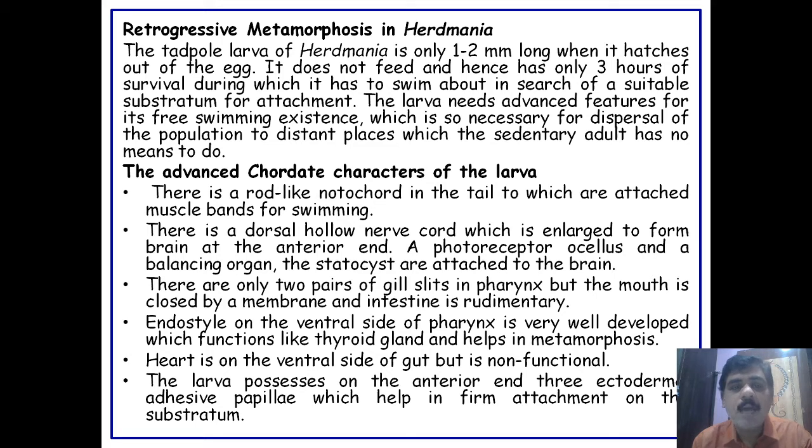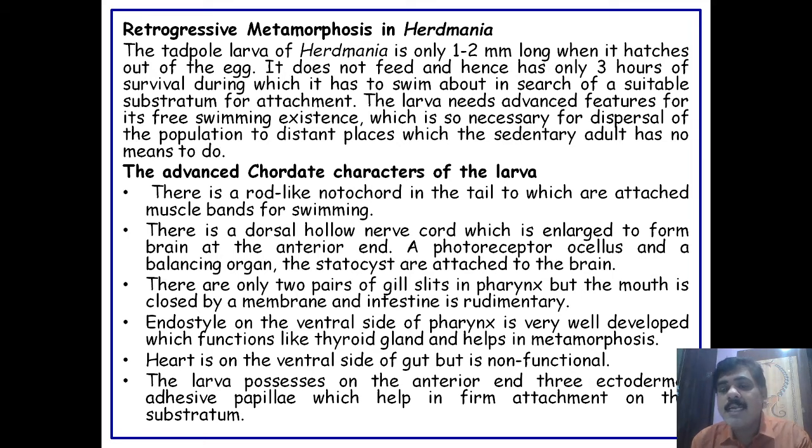The tadpole larva of Herdmania is 1 to 2 mm long, and when it hatches out of the egg, it does not feed and hence has only 3 hours of survival, during which it has to swim about in search of a suitable substratum where it will attach.